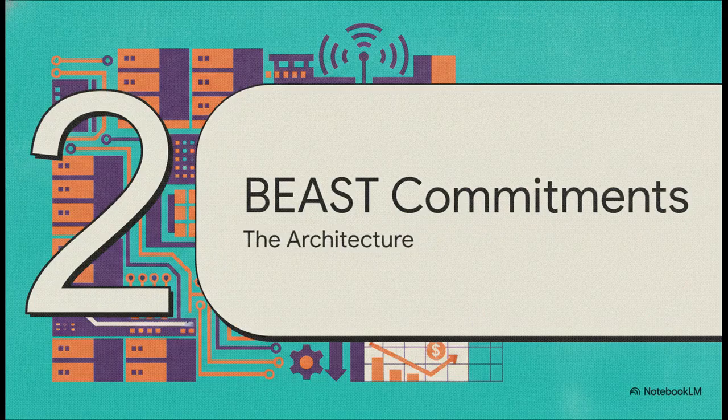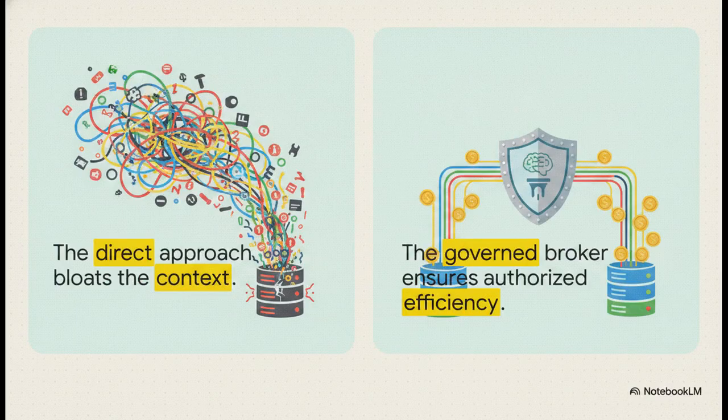Moving right along, Section 2, EdgeK BEAST core commitments. So the crucial shift we need to make here is moving away from a simple proxy that just hides your tokens and instead establishing a really smart middleman, one that actually thinks before it spends. See, the chaotic direct-to-model approach just dumps all your context and tools into a prompt and hopes for the best. But the EdgeK BEAST architecture acts as a governed execution broker.